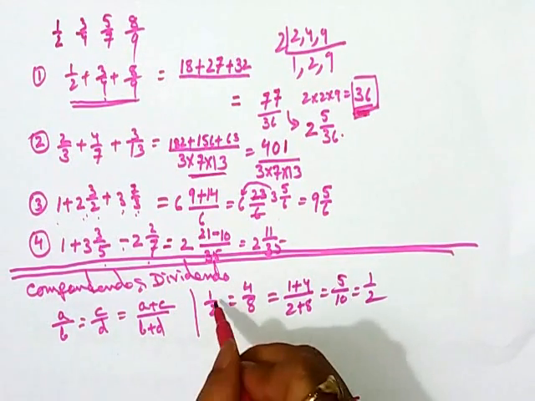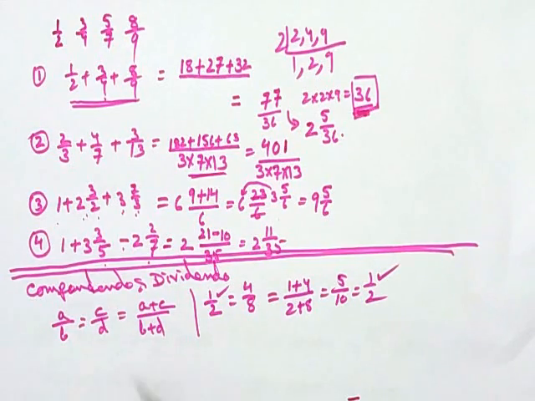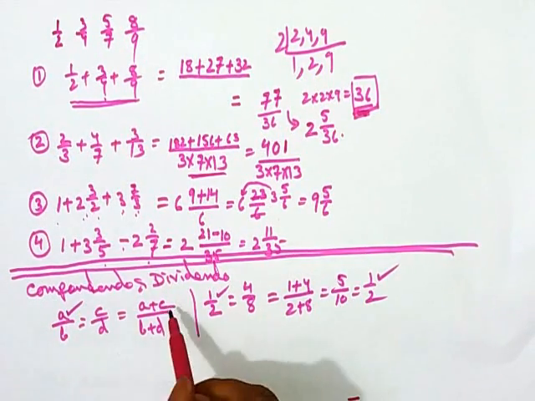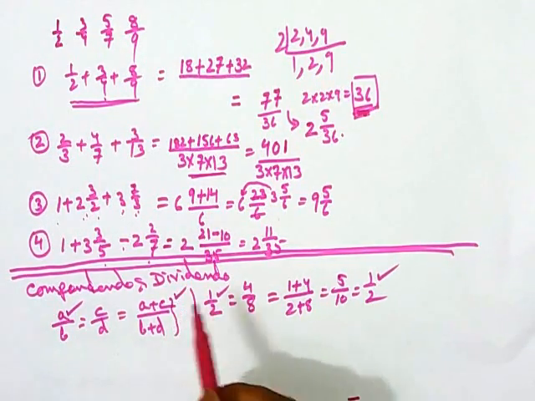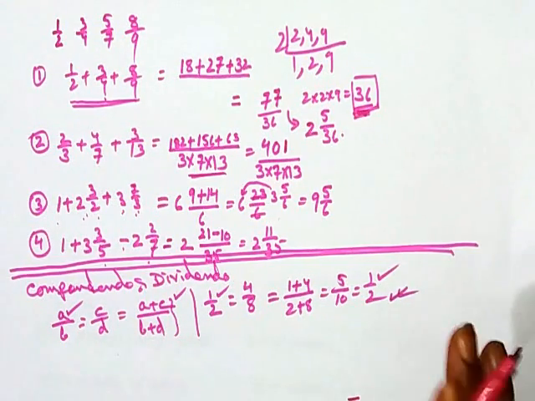That means this 1 by 2 is equal to this 1 by 2. So A upon B will always be equal to A plus C upon B plus D, if A upon B is equal to C by D. So the first rule of componendo is proved in a very normal fashion.